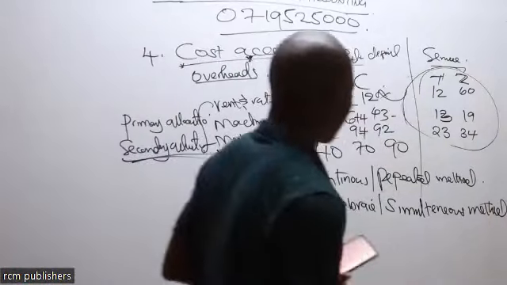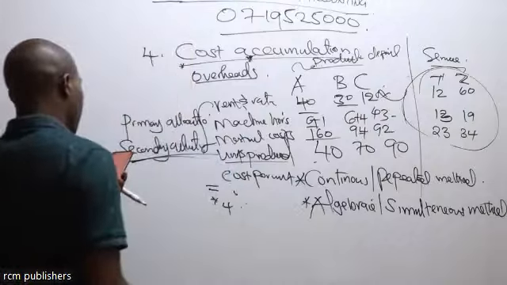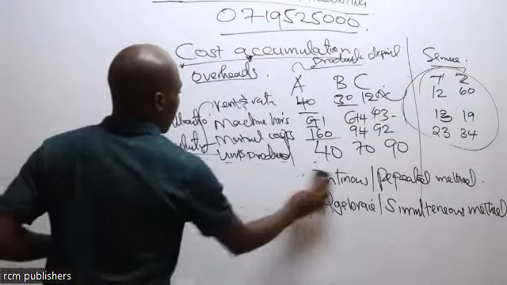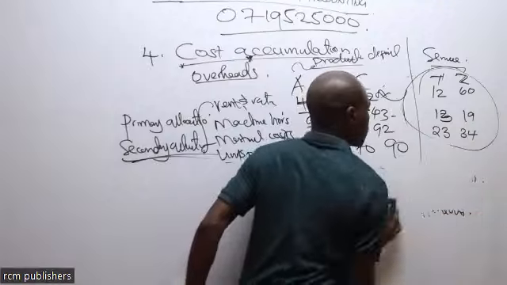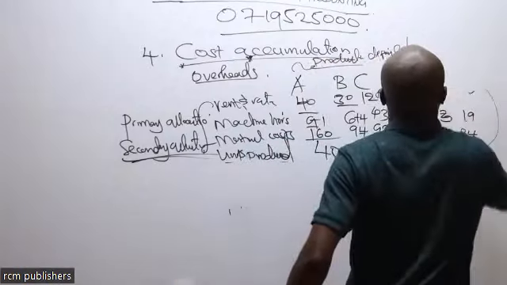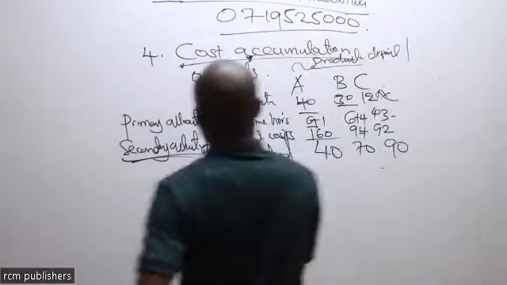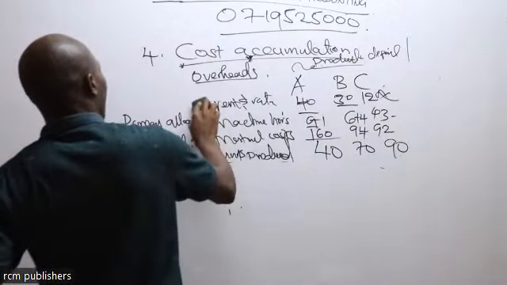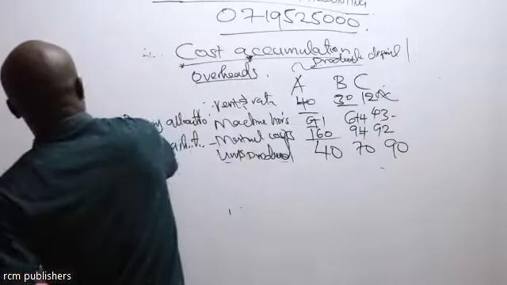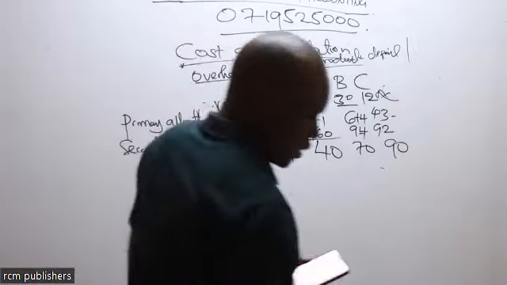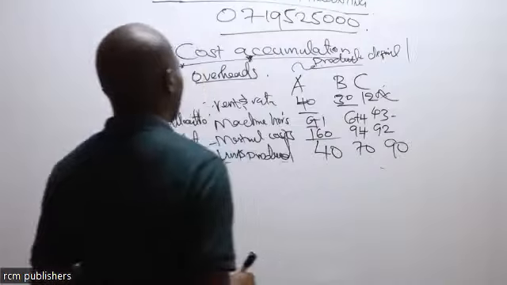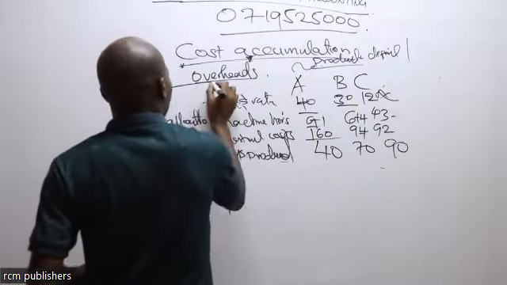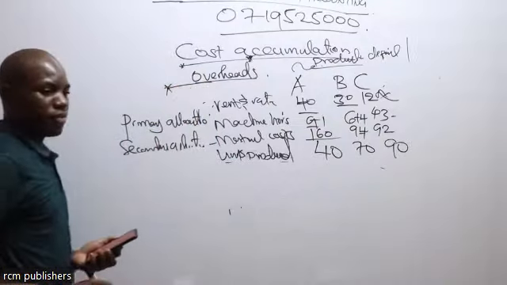Topic number 5, activity-based costing. Remember these topics are related. As you move from one to another, you will see how we are progressively advancing as we move forward. The activity-based costing, remember, is still going to deal with the overheads. But how is it dealing with the overheads?